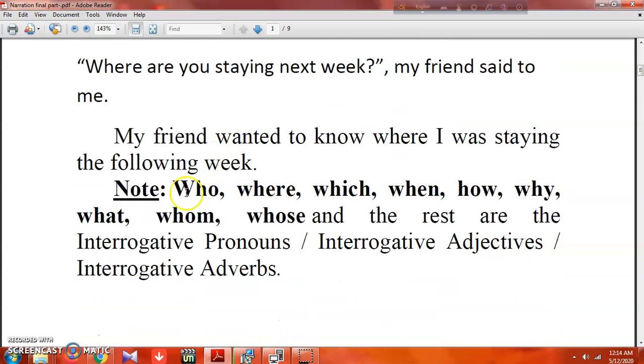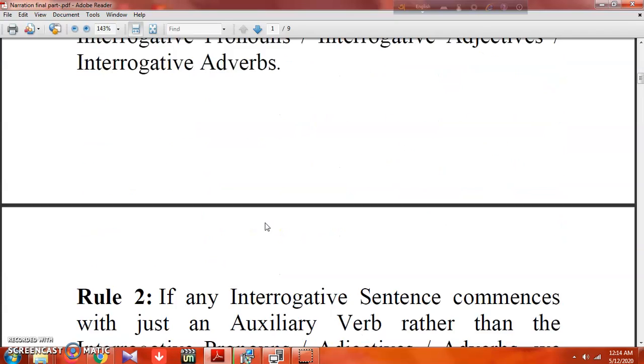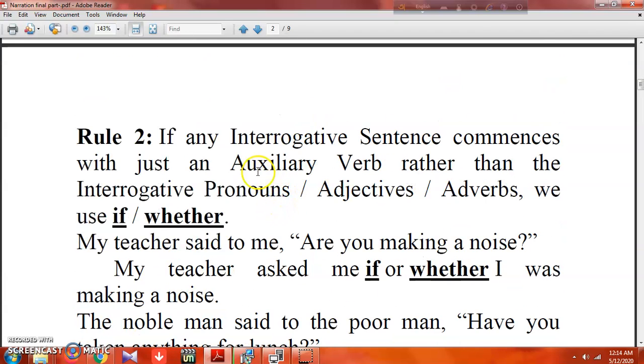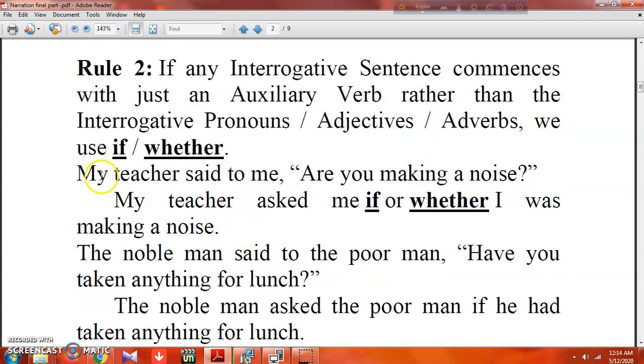But the point is that if you find WH words, then they remain as they were. But if you do not find any WH words, if an interrogative sentence comes with just an auxiliary verb rather than the interrogative pronouns, we use if or whether. How does it come? My teacher said to me, are you making a noise? Here we are not finding any interrogative pronoun, any WH words.